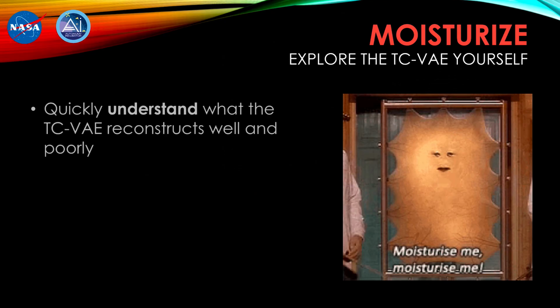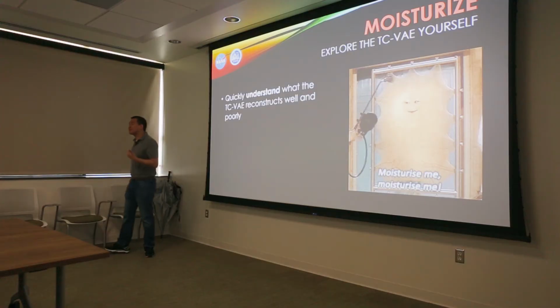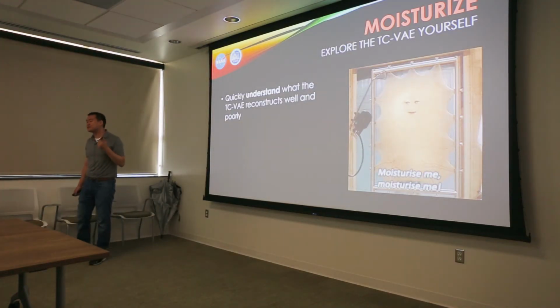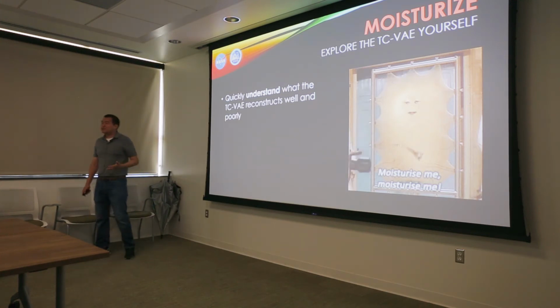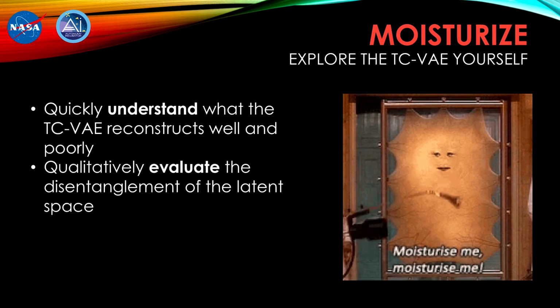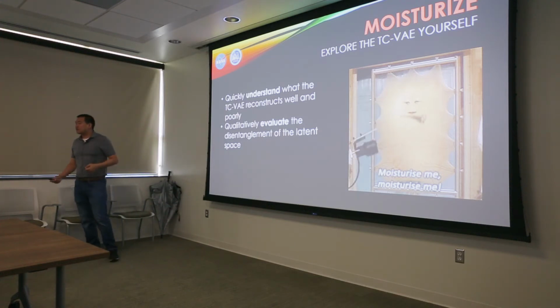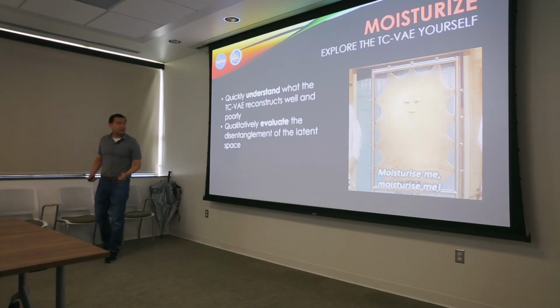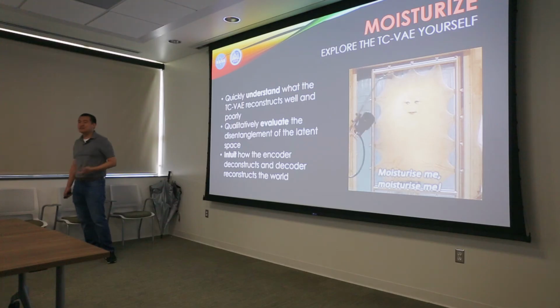So aside from being an interesting novelty or a party trick, Moisturize does have some practical applications. First, it allows us to really quickly test what the boundaries of the VAE are, what it reconstructs and doesn't reconstruct well. It also allows us to very flexibly explore the latent space, evaluate the disentanglement quality, and also look at the interactions between different latent variables. And this all adds up to developing an intuition, essentially, about how neural networks see the world.